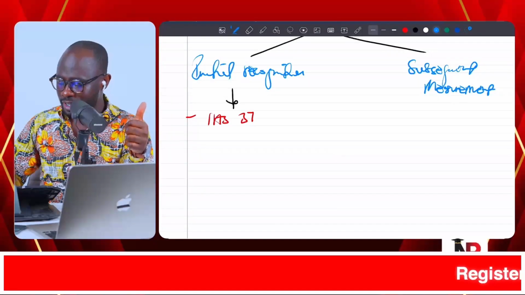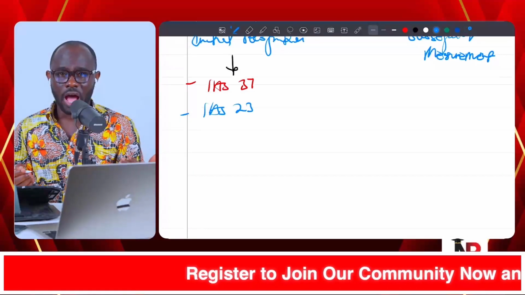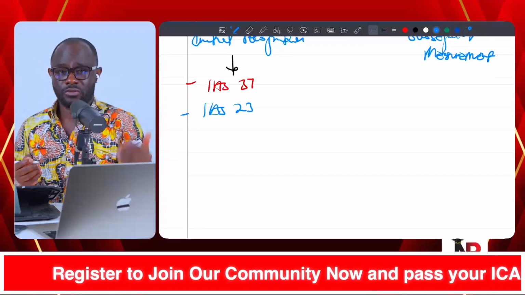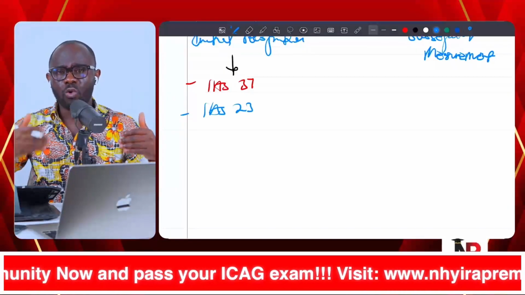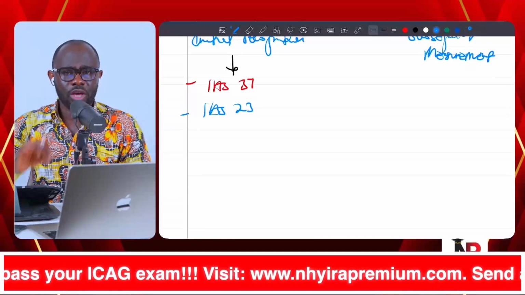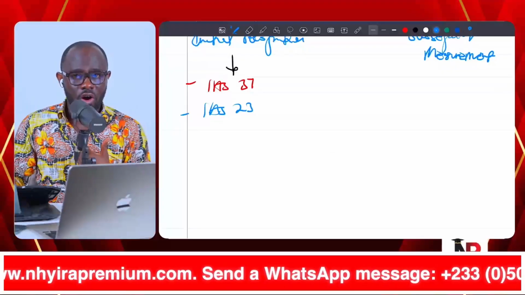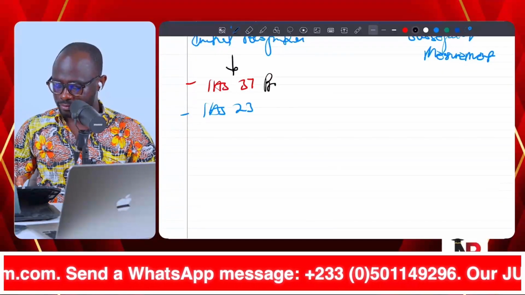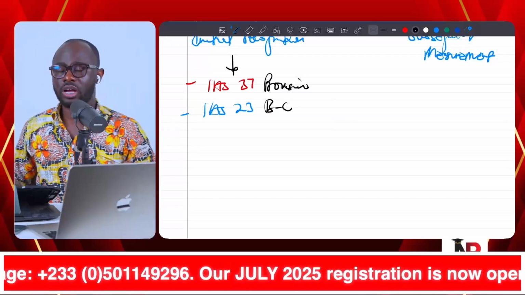Not only that, we can call on IAS 23, borrowing costs. Why? Because when an entity borrows funds to finance the acquisition or construction of a qualifying asset, then the borrowing cost must be included in the initial cost of the asset. So borrowing cost is coming to town. So we see provisions, we see borrowing cost coming to town.